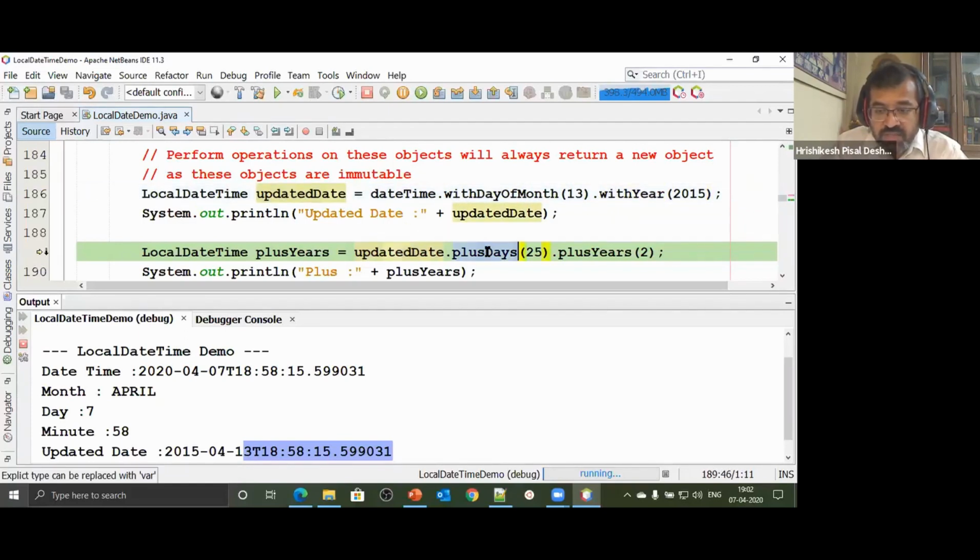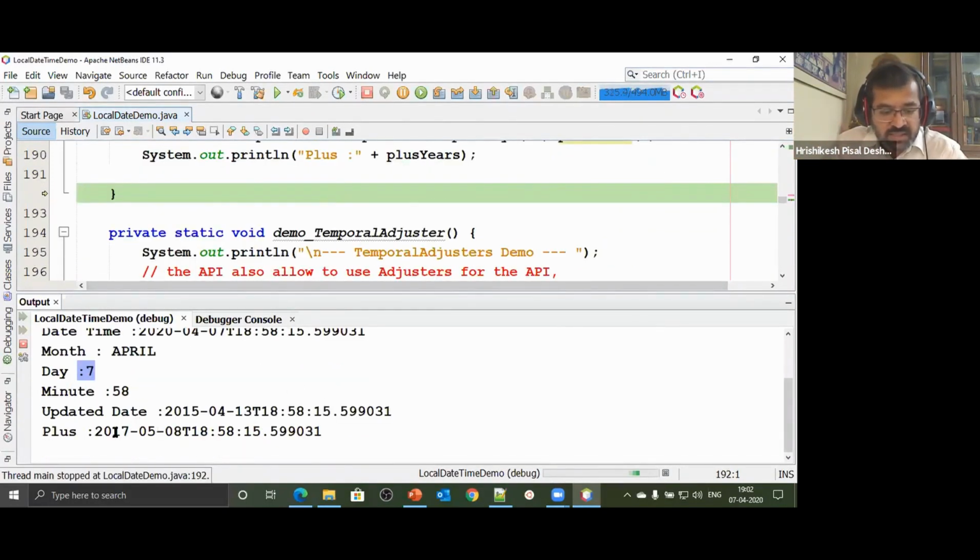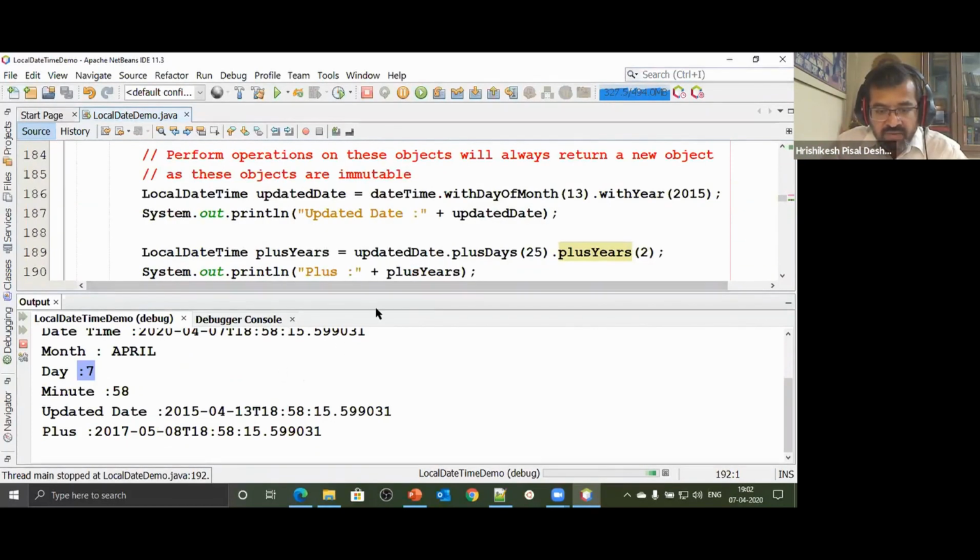Likewise, I say update date dot plus 25 days. Alright, today is the 7th. I am going to add 25 days and 2 years. So if I want to know, say your dad is working now and he's going to retire after 2 years and 25 days, you want to know what exactly the date is. So here we go, and then we print the things. It says the date we had was 2015. After 2015, 2 years means 2017 is what we have. And the days have been updated. All that, year and things, has been taken into consideration. So it says plus 25 days has been updated.